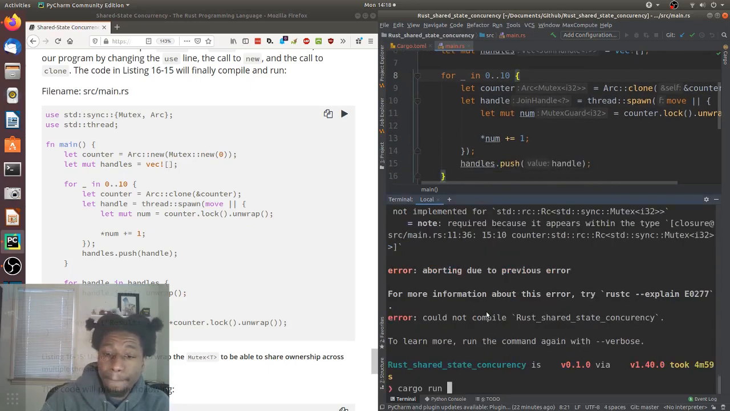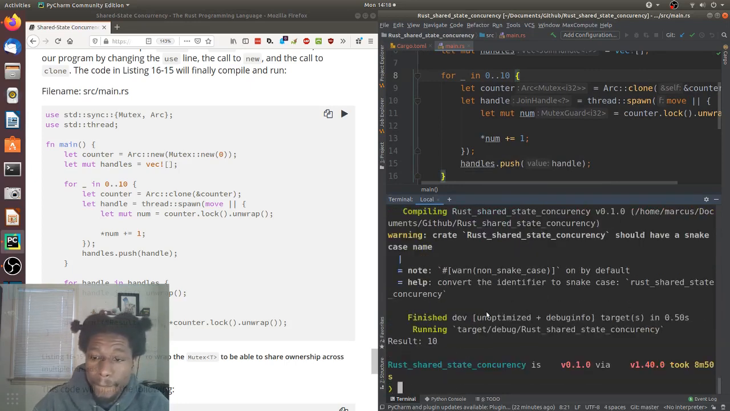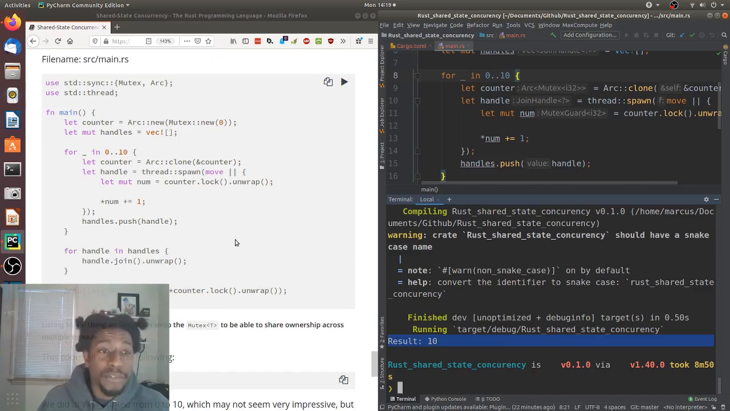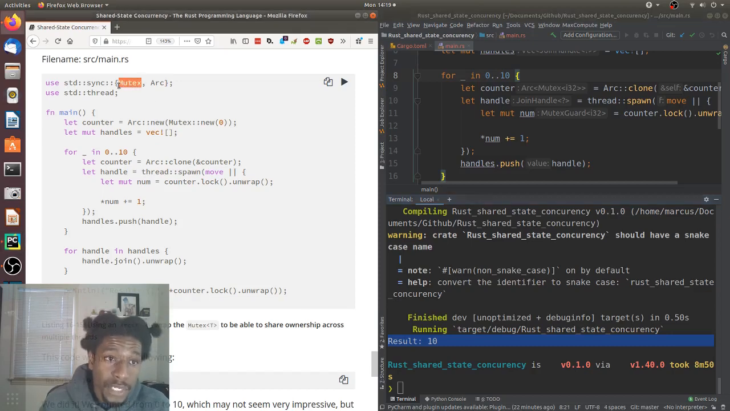Let's try to run it. Result 10. Bam, it worked. Ta-da! So the moral of the story is mutex has to be passed into the different threads that it's being used in, and you can't pass it directly in because that breaks ownership rules. So you have to use reference counting.